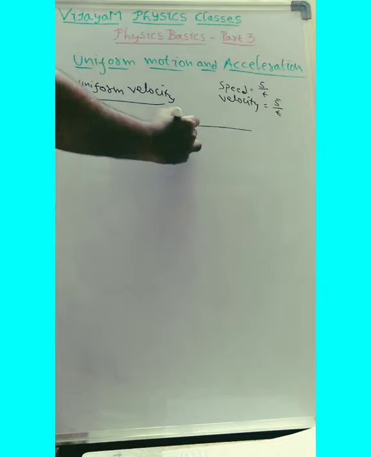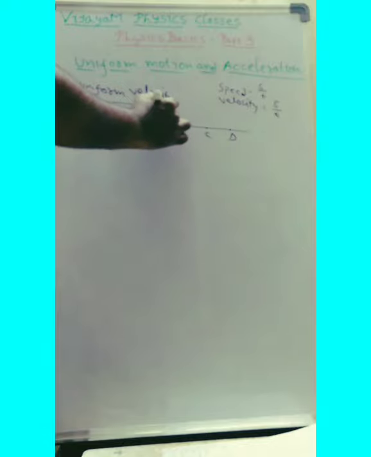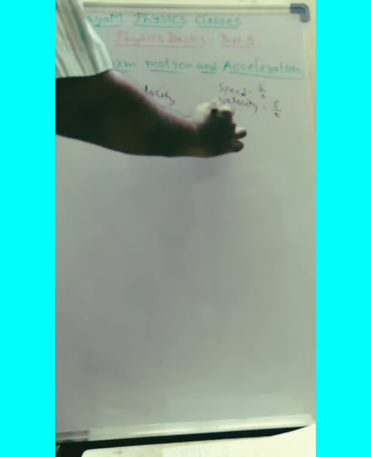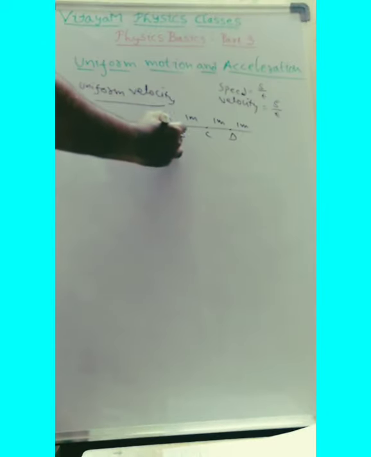Now in this class we are going to discuss very basic points like uniform motion. That is also called uniform velocity. Uniform velocity we are going to discuss today. So what is uniform velocity? Let us consider, suppose a bus is traveling on the road. Let us say it reached from A to B, then from B to C, then from C to D, and so on it is going. Remember, each one is 1 meter, 1 meter, 1 meter, and so on.